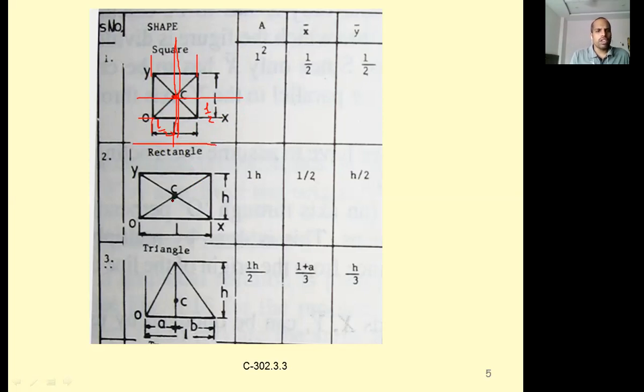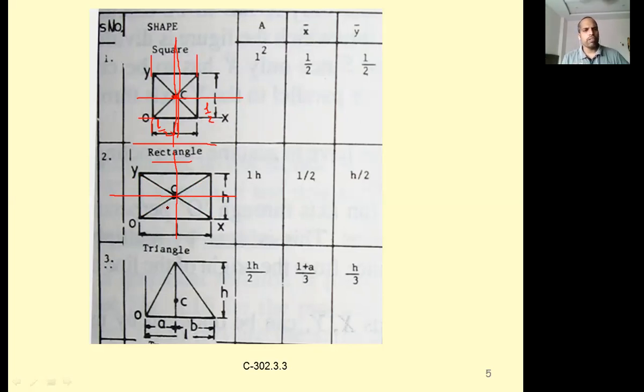Now let us see the rectangle. If you draw the two axes of symmetry, a symmetrical x-axis and a symmetrical y-axis, they will intersect at this point. Or the other way is to join the two diagonals. The intersection point of the diagonals is the centroid. For both the square as well as the rectangle, draw the diagonals, they will intersect at a point. The intersection point is your centroid.